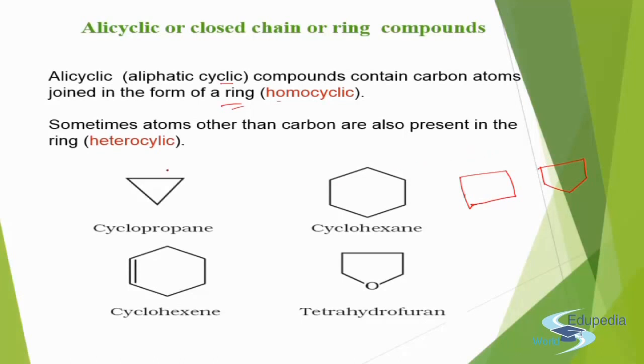Next, if apart from carbon, some other atoms are present in the ring, then such a compound will be known as a heterocyclic compound. For example, tetrahydrofuran. Similarly other elements could also be present. These are certain examples. Such rings are heterocyclic rings or heterocyclic compounds.